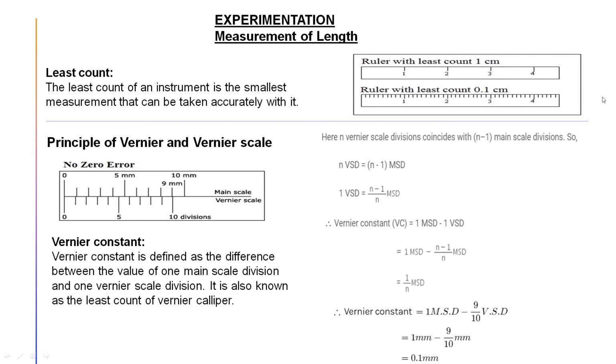With the second ruler we can easily measure the length of an object accurately, which cannot be done with the first ruler. Okay, coming to the next part. Assume you want to measure the length of an object.